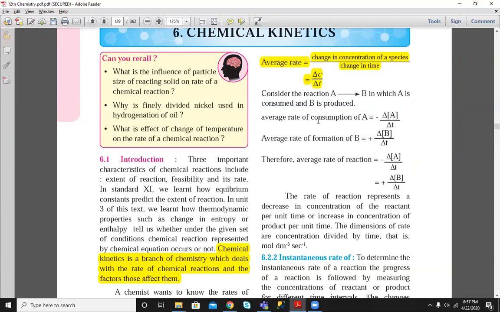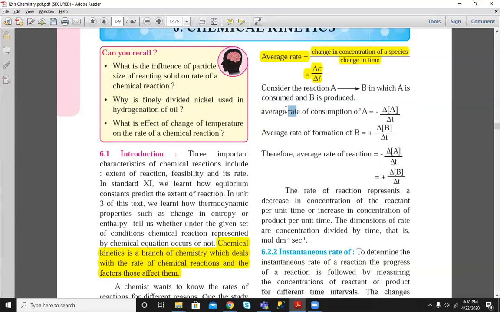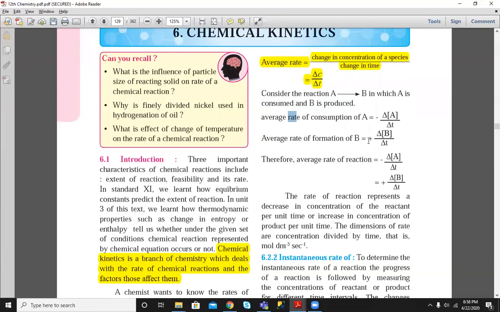So you always remember, whenever there is a term rate, the denominator will be a time interval. And whenever there is a term gradient, the denominator will be distance or length. Okay. So the average rate of consumption of reactant is minus del A by del T. Average rate of formation of B is plus del B by del T. So this is a general reaction, and this is called as average rate in terms of reactant. This is called as average rate in terms of product.